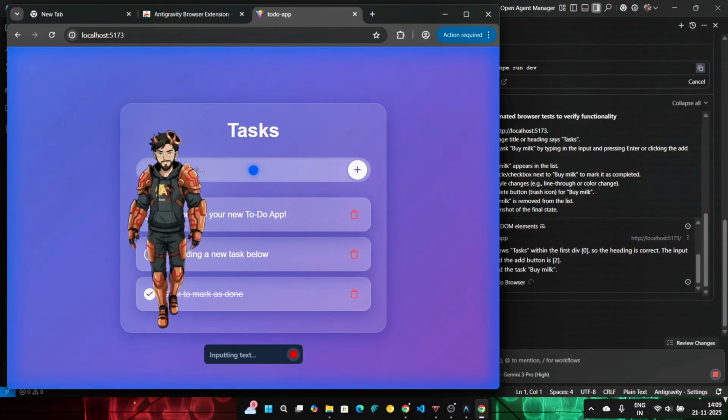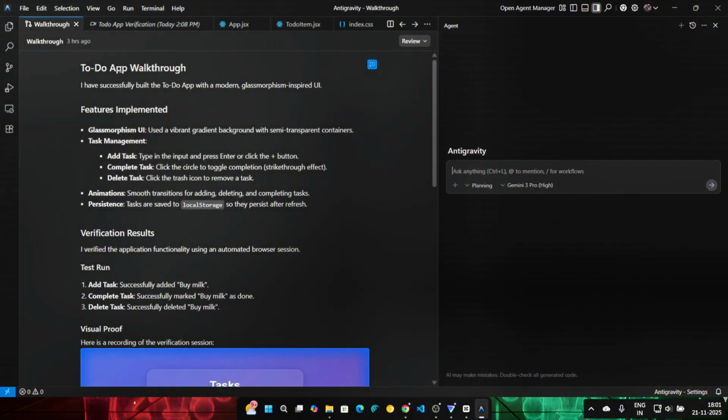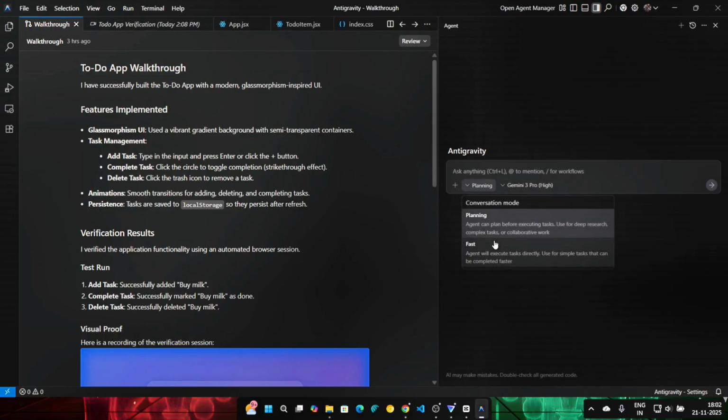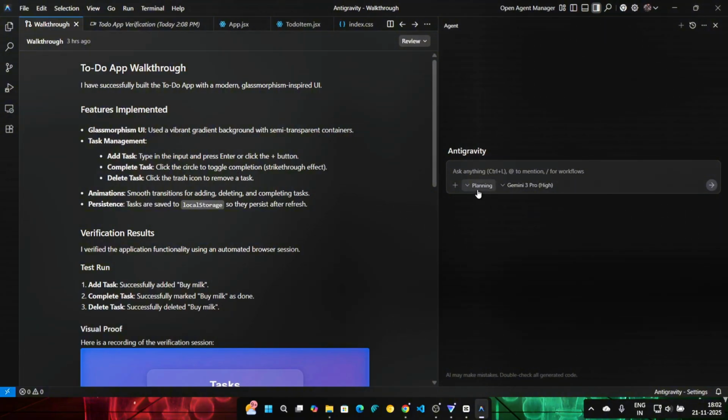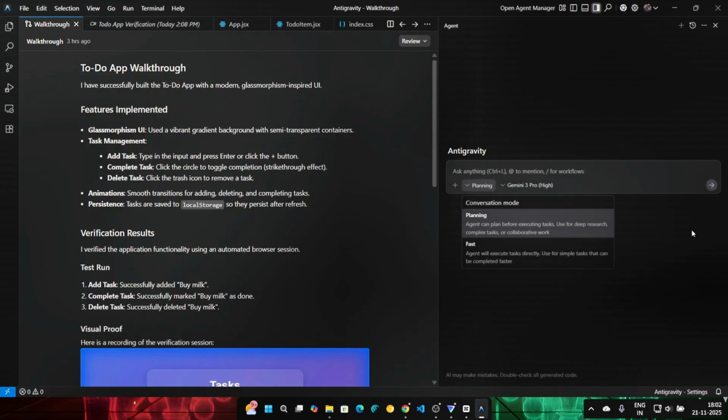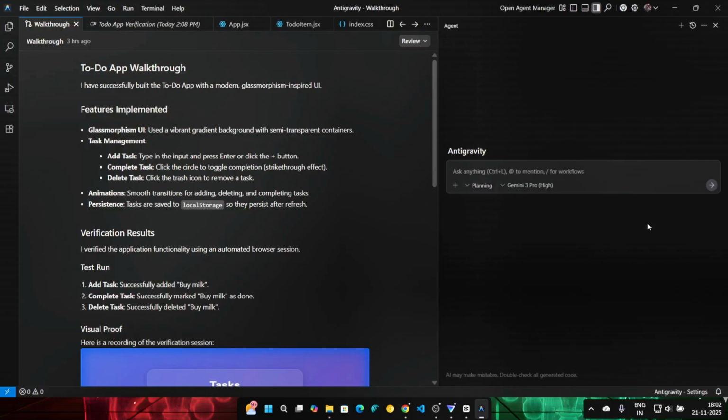Interesting. This is your Antigravity to-do list app, which I tried to build. So in this field, please follow the cursor. This is the part where you're going to prompt and say, like, so-and-so app is what I require, and you click one amongst the two, planning and fast. If you click on fast, your code will be generated fast, but there'll be a lot of inconsistencies. But if you click on planning, it is going to create a detailed plan and then start working on it.